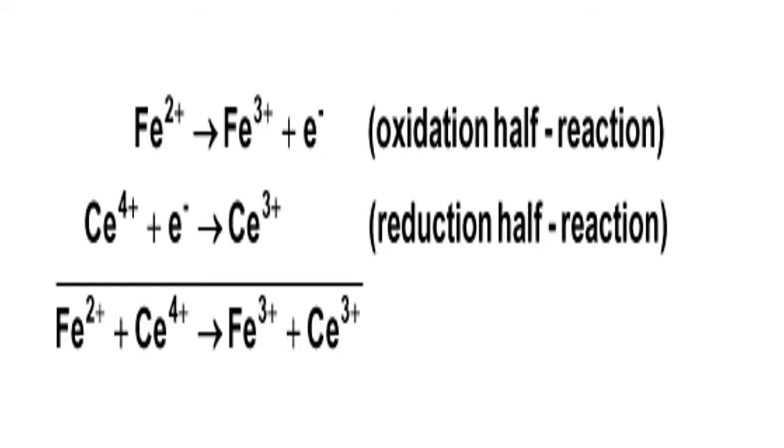Now, the reaction between iron and cerium. Iron has lost one electron, and cerium has gained an electron to become cerium plus 3 from cerium plus 4. This is the main reaction. This main reaction is divided into two sub reactions. This is called loss of electron, this is called gain of electron. Loss of electron is called what? Oxidation half reaction, OHR, and gain of electron is called reduction half reaction, RHR. When you combine OHR and RHR, you get the redox reaction.